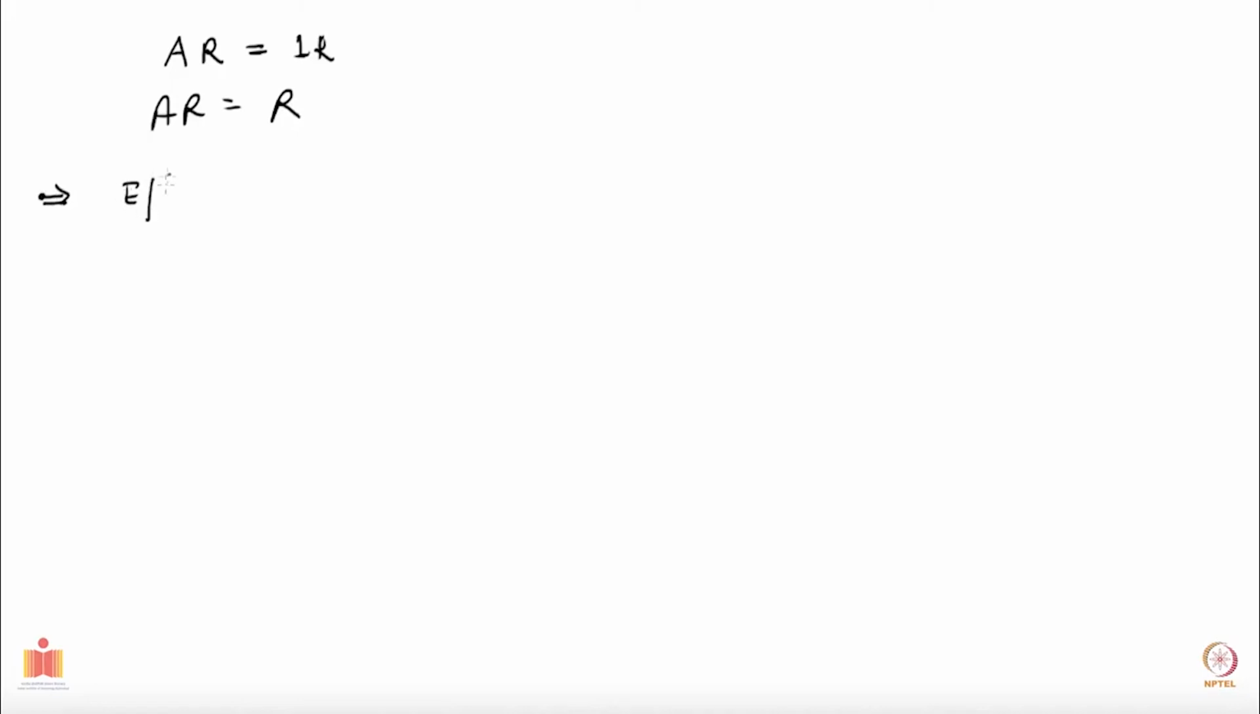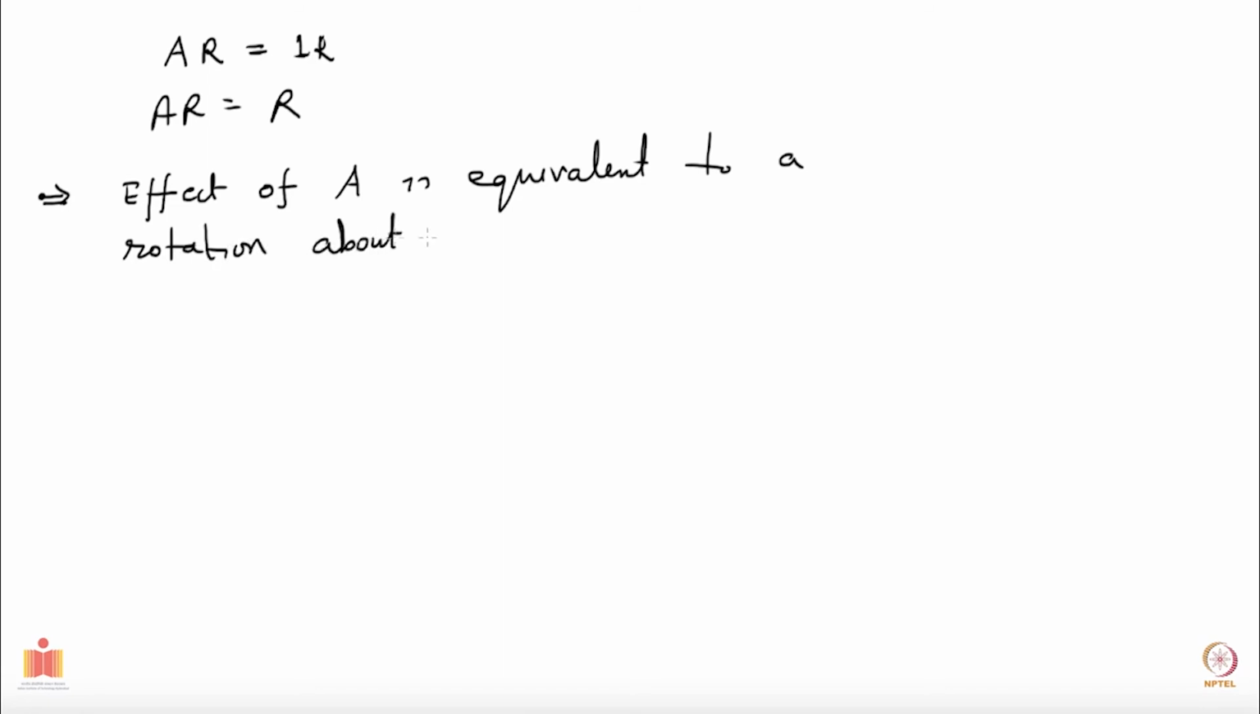So I can conclude the effect of A is equivalent to a rotation about an axis. Yeah. And this is called Euler's theorem. Let me write it down.